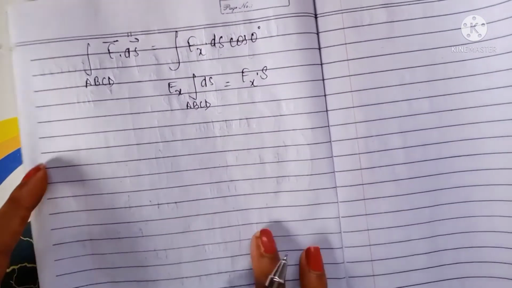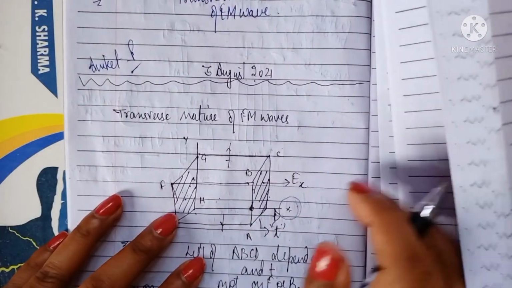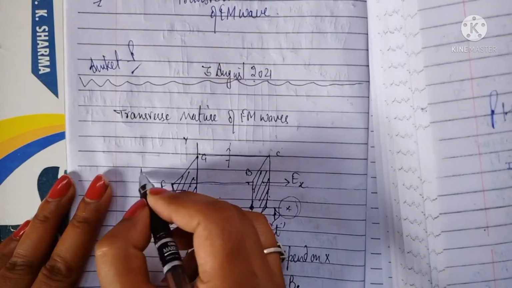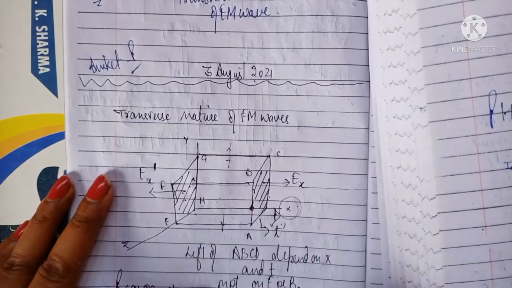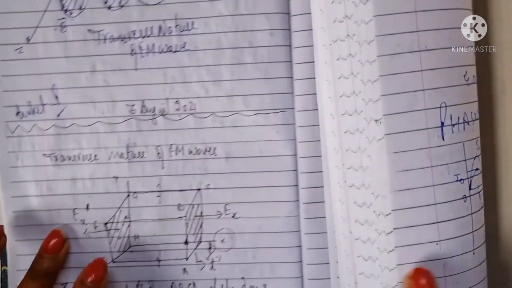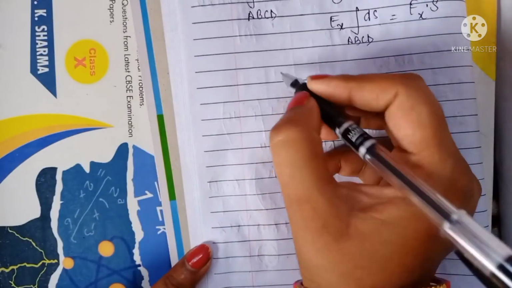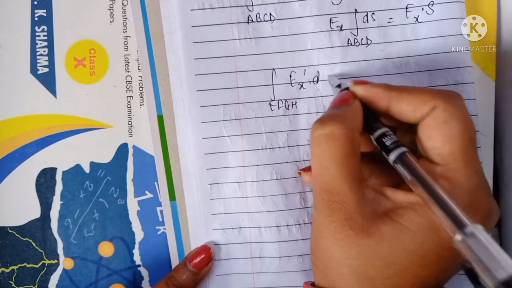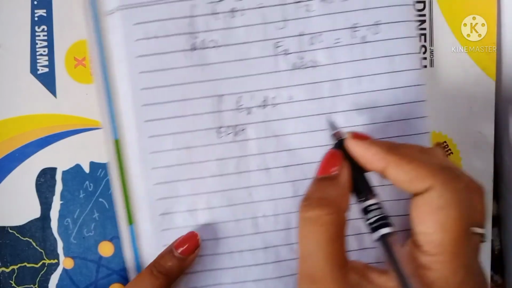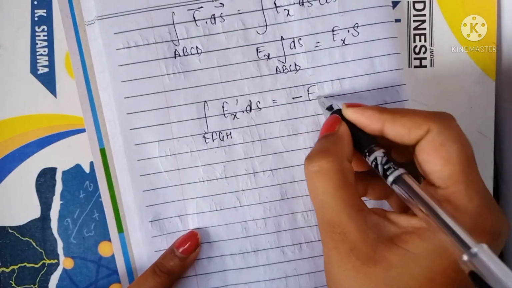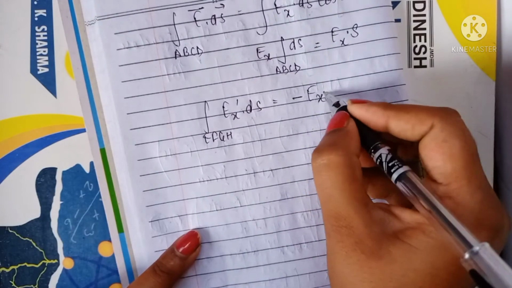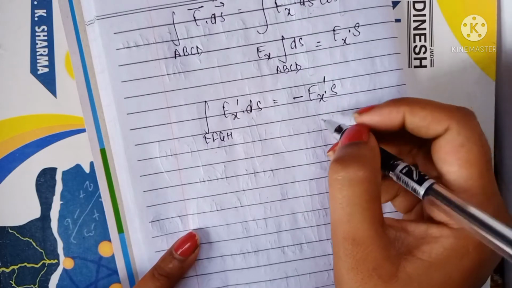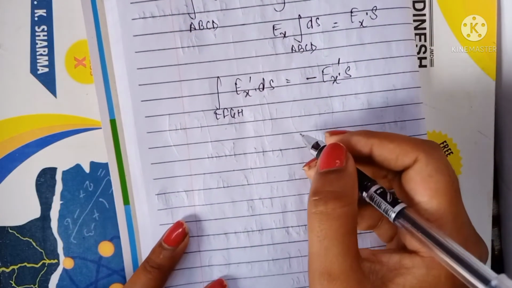Similarly in this case the electric field will also act on this wavefront, but its direction will be opposite, like this. Its value will differ in the opposite direction, so Ex dash. The similar process applies. So here it is EFGH, and this is your Ex dash ds. Because the direction is negative, we will write minus Ex. Ex is anti-parallel to the surface, so that's why.